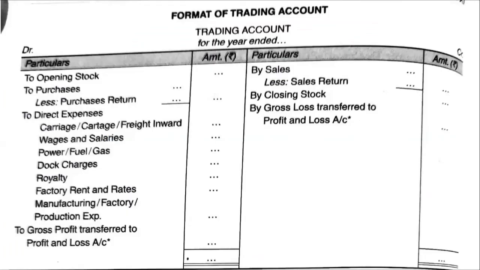Just have a look. See the direct expenses: carriage inward, wages and salaries. Always remember one thing, if it is given wages and salaries, then it is a trading item. But if it is given salaries and wages, then it is a PL item. It will appear in the PL account. Remember this. Next.